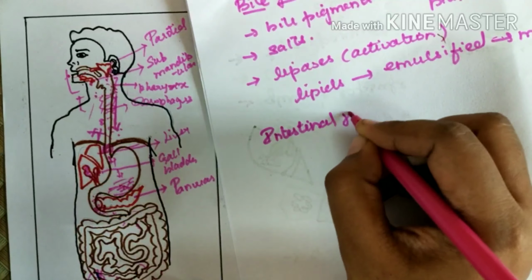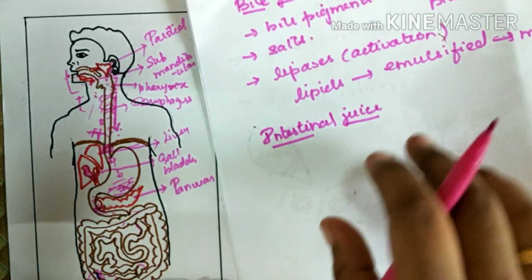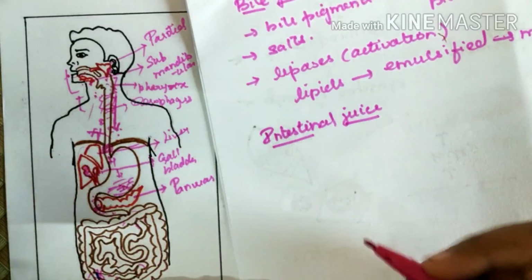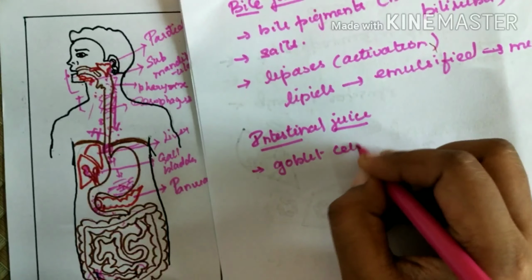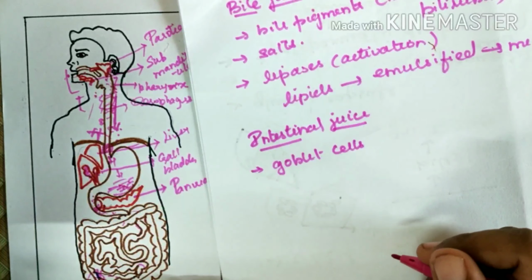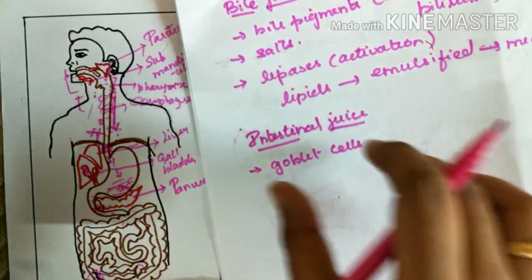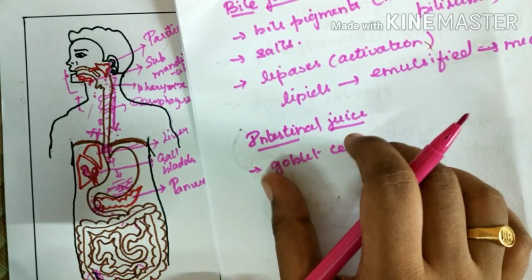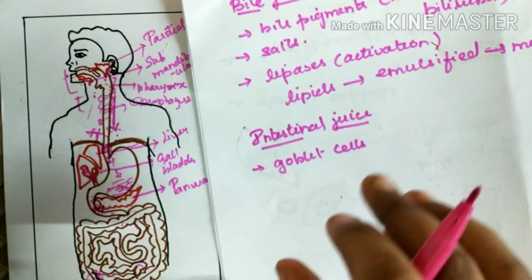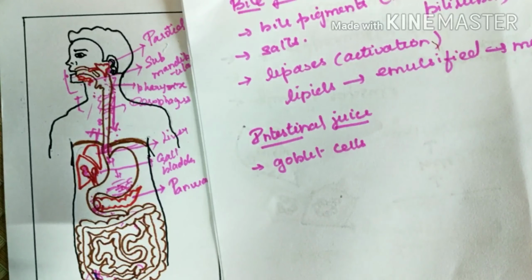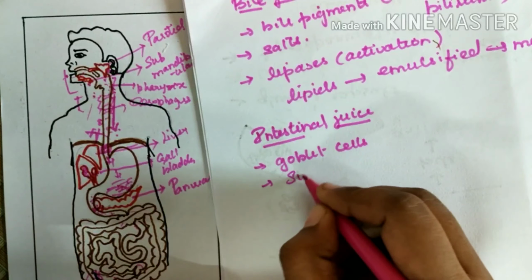Then we are talking about intestinal juice, also known as intestinal secretions. These are secreted by the goblet cells found in the intestinal mucosal epithelium, which secrete mucus. The whole of these secretions constitutes intestinal juice, also known as succus entericus.